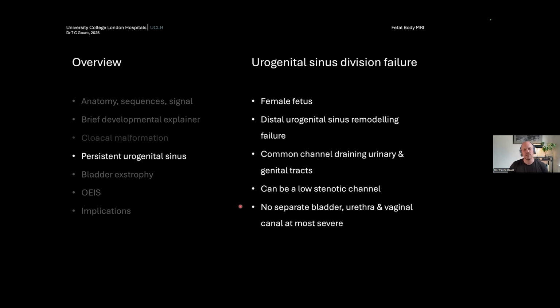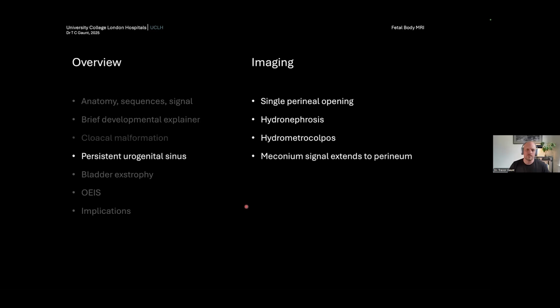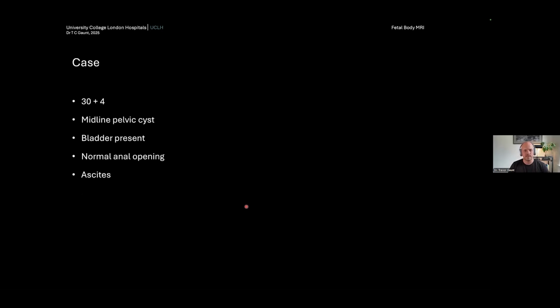In those cases, when it's most severe, you don't see a separate bladder, you don't see a separate urethra or a vaginal canal when it's at its worst. On imaging, the sonographers and the fetal medicine team will see a single perineal opening. They may or may not have hydronephrosis depending on the degree of stenosis, and they'll have hydrometrocolpos quite frequently as well. The meconium signal, importantly, does extend to the perineum, and this is why it's so important to have a good sagittal or coronal T1 sequence, where you can see that extend all the way down to the perineum. You can be confident that at least the urogenital system and the hindgut are separate.